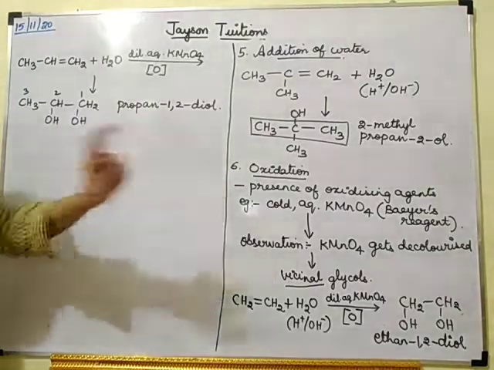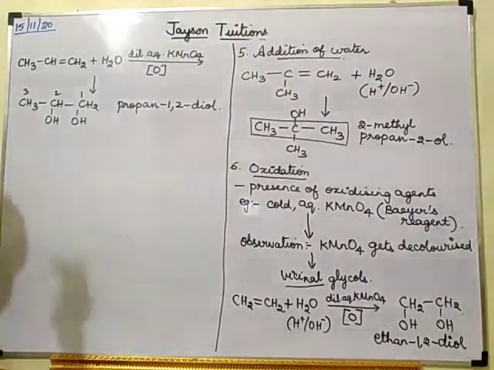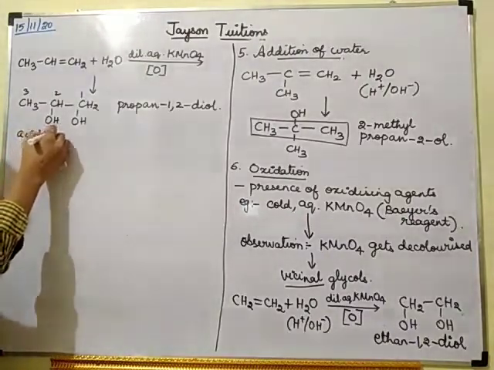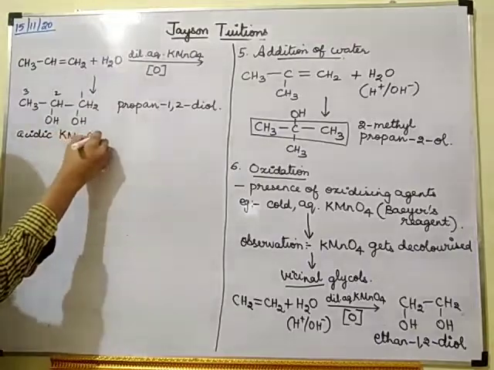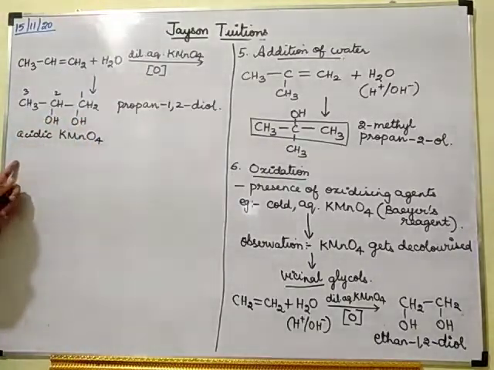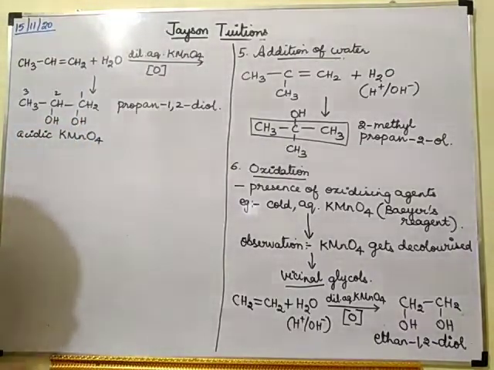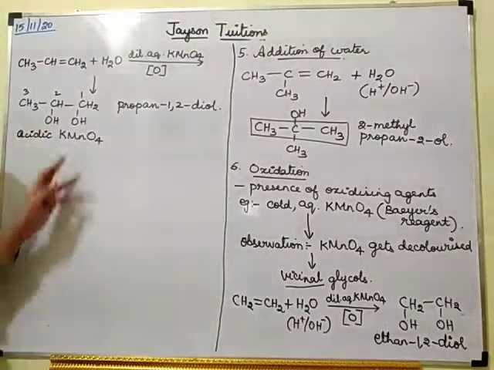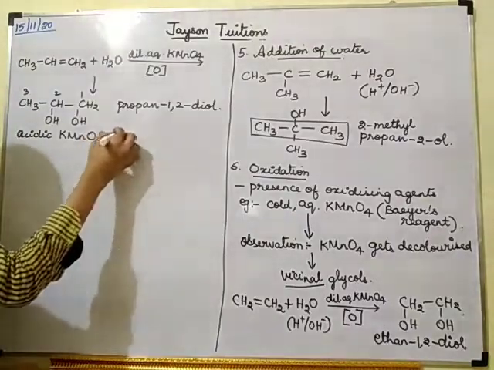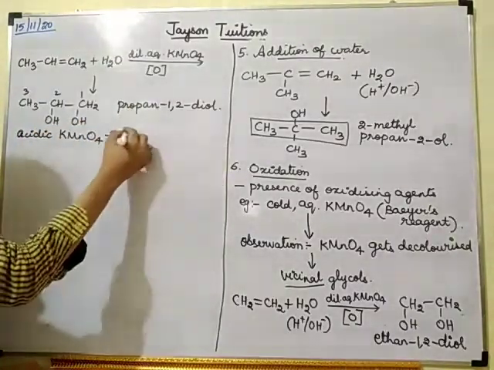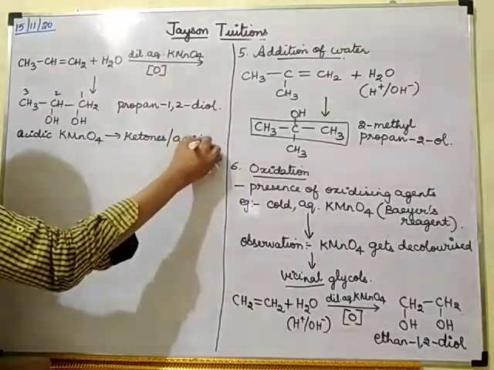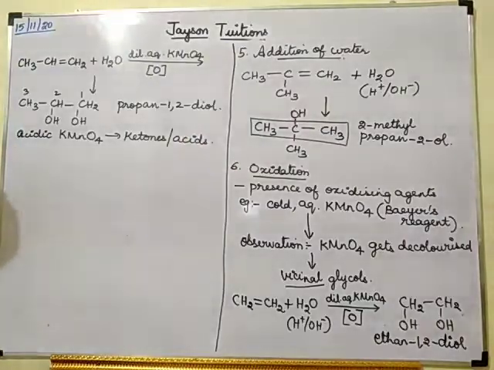Instead of this, suppose I take an acidic oxidizing agent. If it is acidic potassium permanganate, I will not get diols. I will be getting ketones or carboxylic acids.